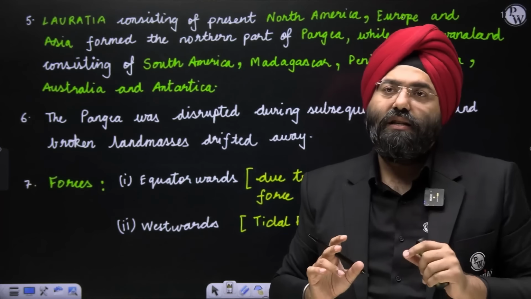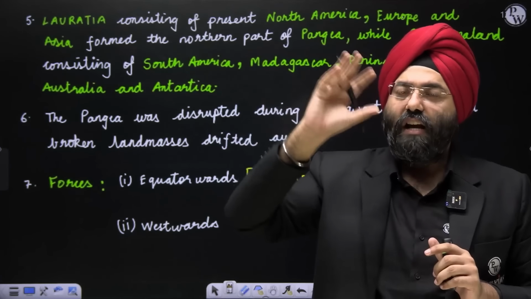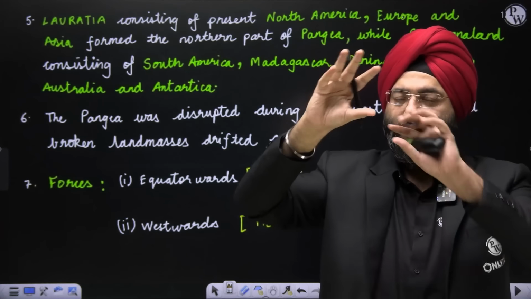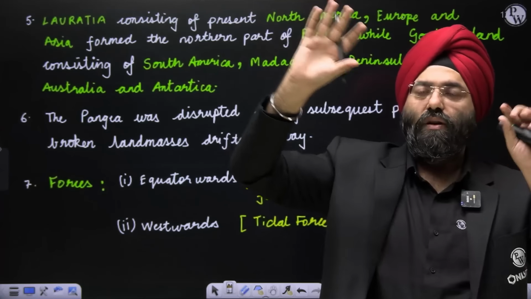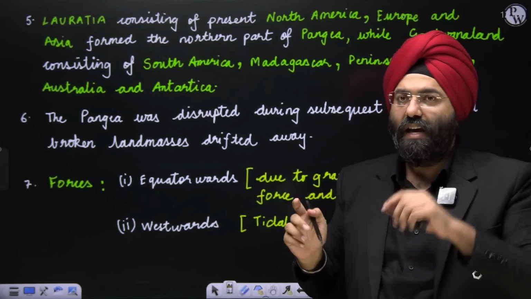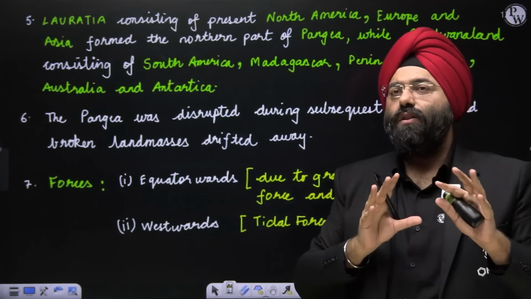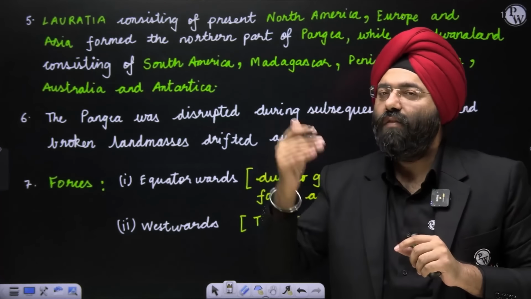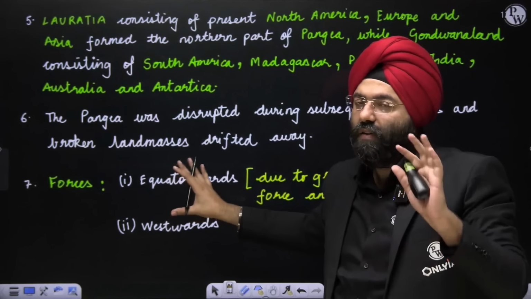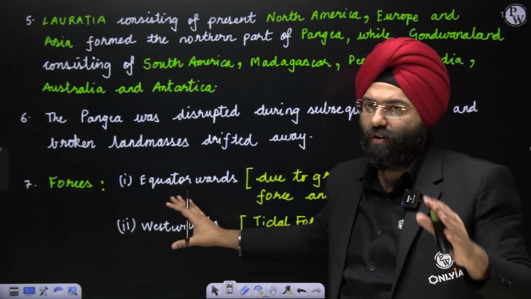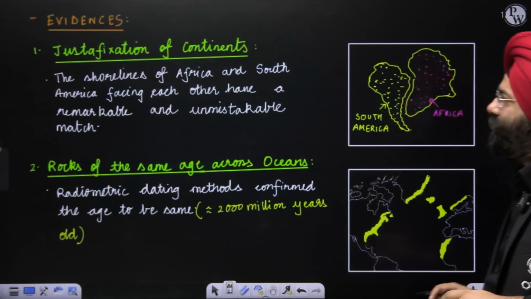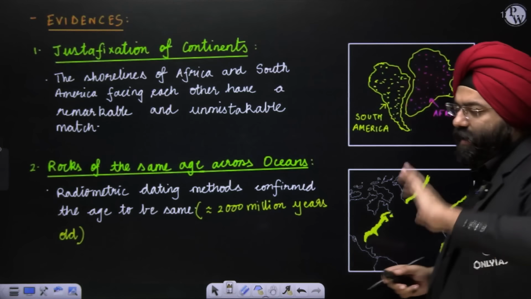The major thing it is telling is that there are differences in the gravity which the continents are undergoing. Because of the differences, the land masses are possibly breaking and moving apart. That is why this is mentioned as an equatorwards force. And in the westward direction certain continents are moving because of the tidal forces or the gravitational force of the moon. Again, this is a very limited point and a wrong statement also, but we will not comment on it right now because we have to understand what the thinker is saying. Clear?